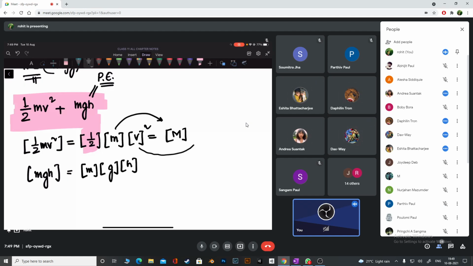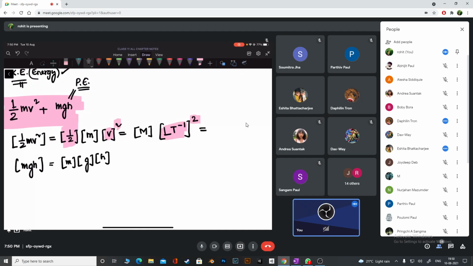Tell me the dimension of velocity, guys. Velocity is LT minus 1, meter per second, length by time, distance by time, or let's say displacement by time. So L by T. Now we erase and write again. But of course, we have velocity square. So we have m, L squared, and T minus 2. I'm just putting the powers: T minus 1 has become T minus 2, and L to the power 1 has become L to the power 2. Okay, so we have this.